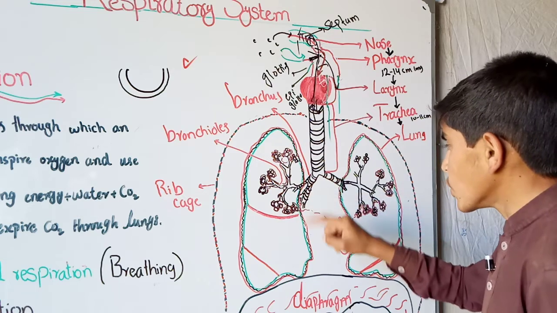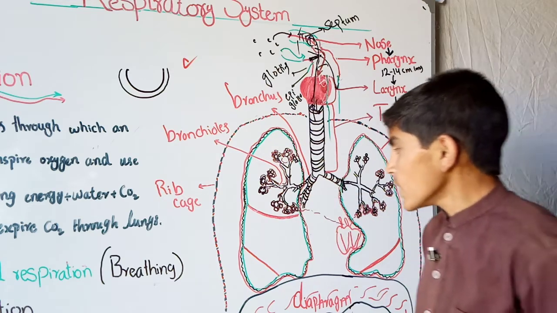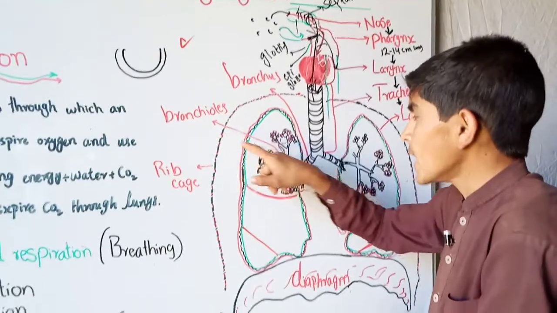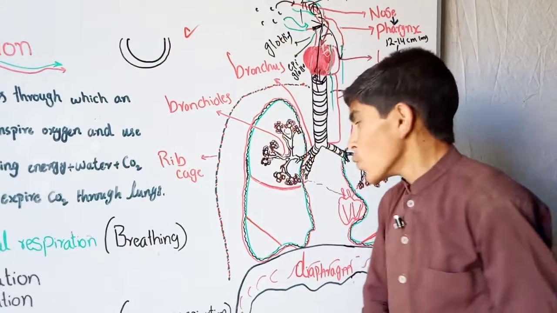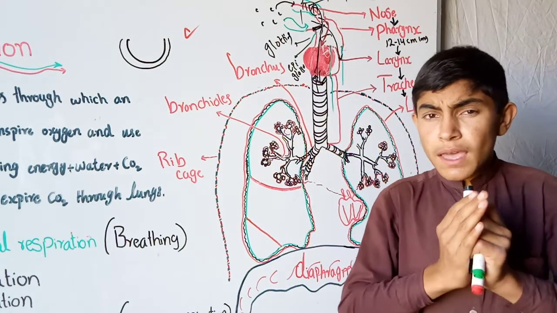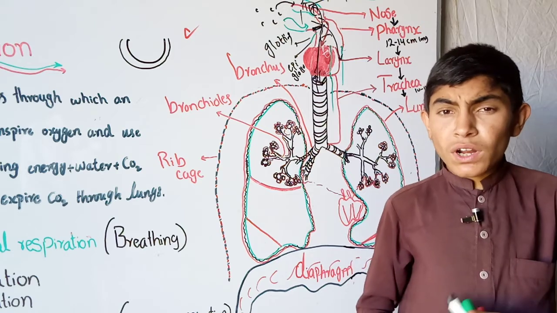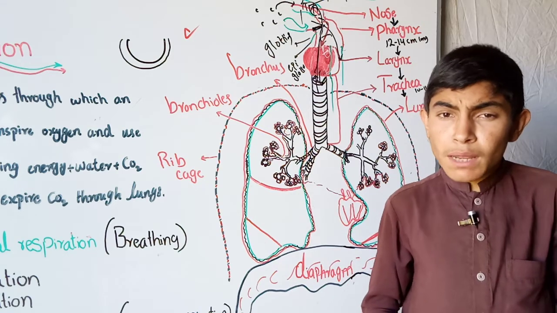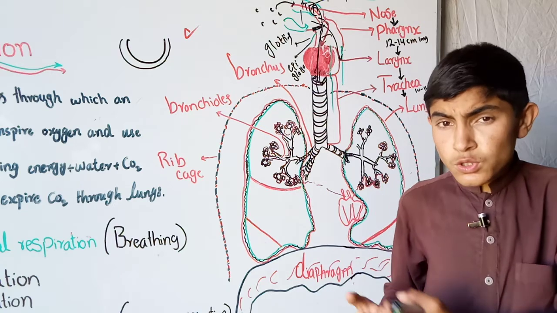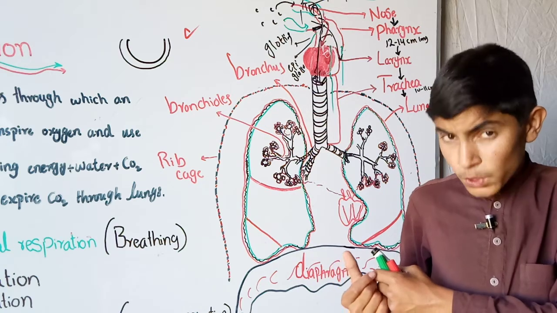When they enter the lungs, they divide and subdivide into smaller bronchioles. When the diameter of the bronchioles becomes less than 1 millimeter, there is no cartilaginous ring present in the bronchioles.